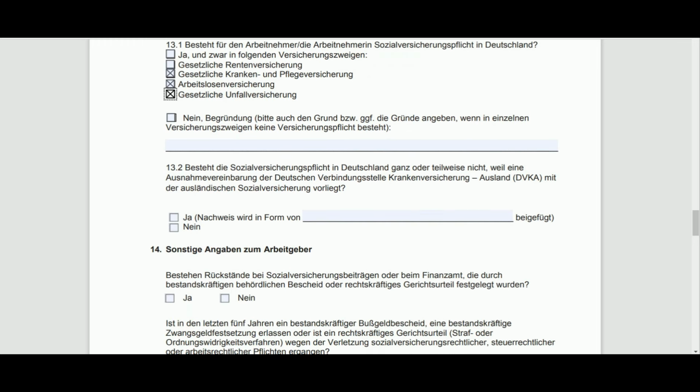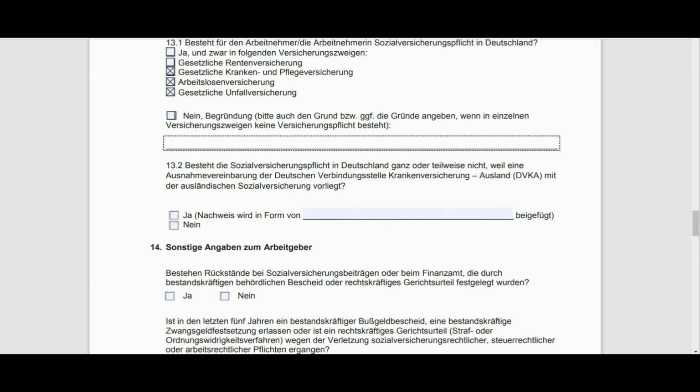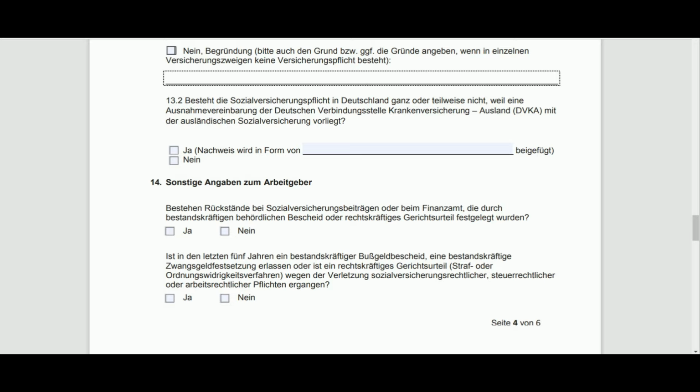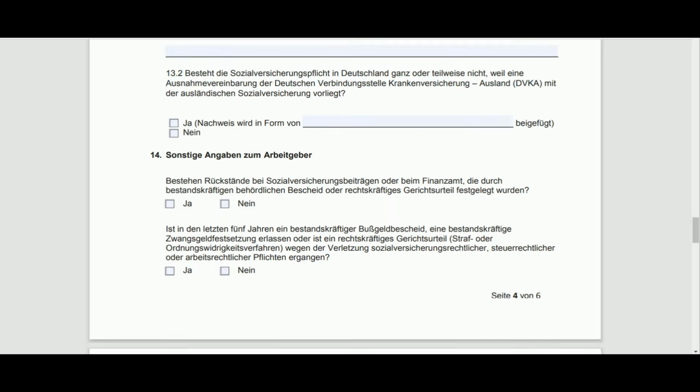9. Begründung. In case none of these are applicable or some of these are not applicable, then you have to give a ground, that is a justification. Why are they not applicable? Besteht die Sozialversicherung verpflichtet in Deutschland ganz oder teilweise nicht, weil eine Ausnahmevereinbarung der deutschen. In case there is any exceptional case regarding your Sozialversicherung or Krankenversicherung, once again, this means your medical insurance, then you have to justify all information here.